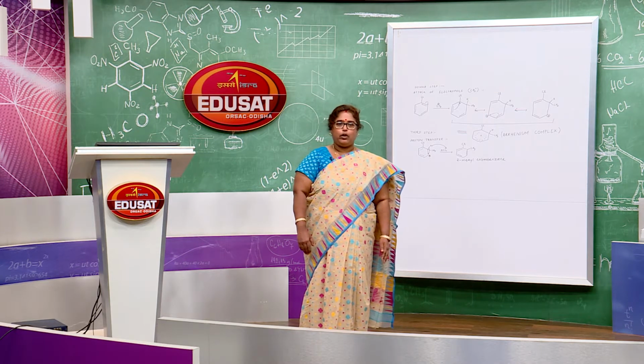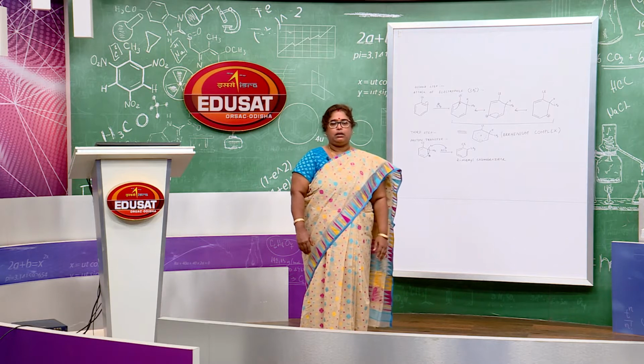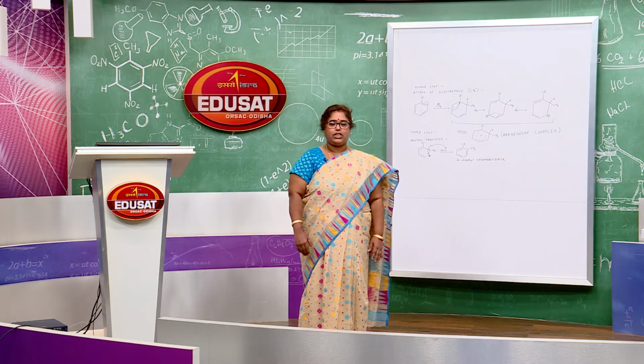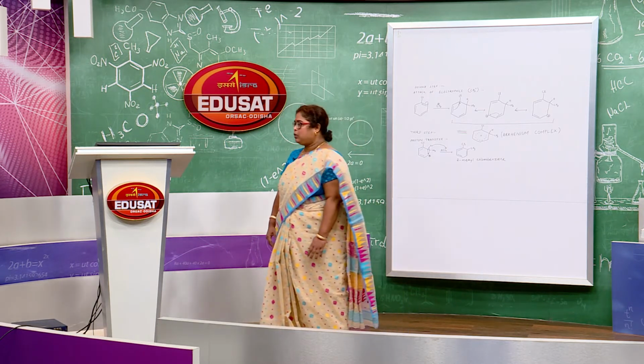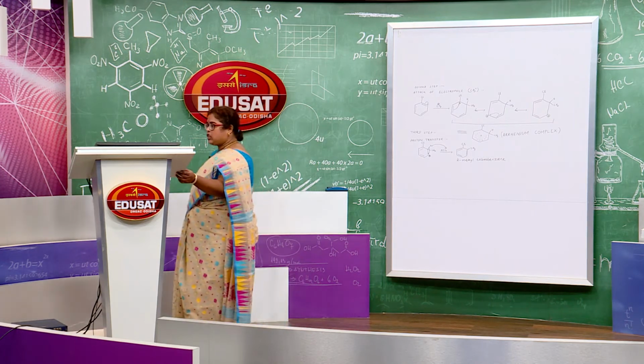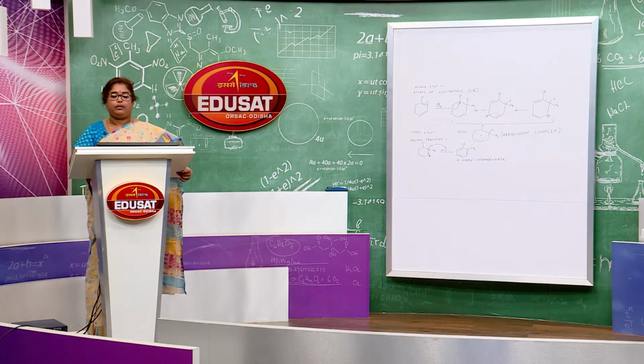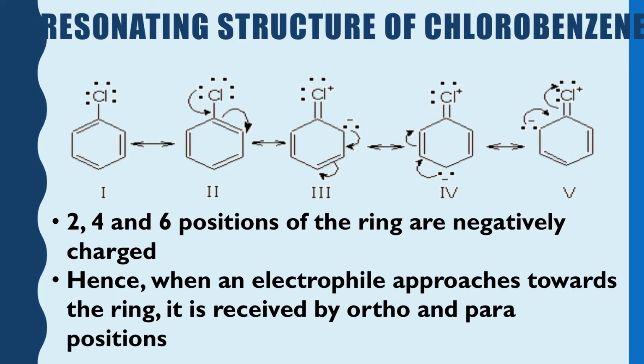So, now I am going to recap the things which I had discussed in the previous class. First I would like to show you the resonating structures of benzene. In this case, students, you see chlorobenzene, which I had taken as the example, because chlorobenzene is the example of a haloarene, which is our topic of discussion. Please see the resonating structures of chlorobenzene.